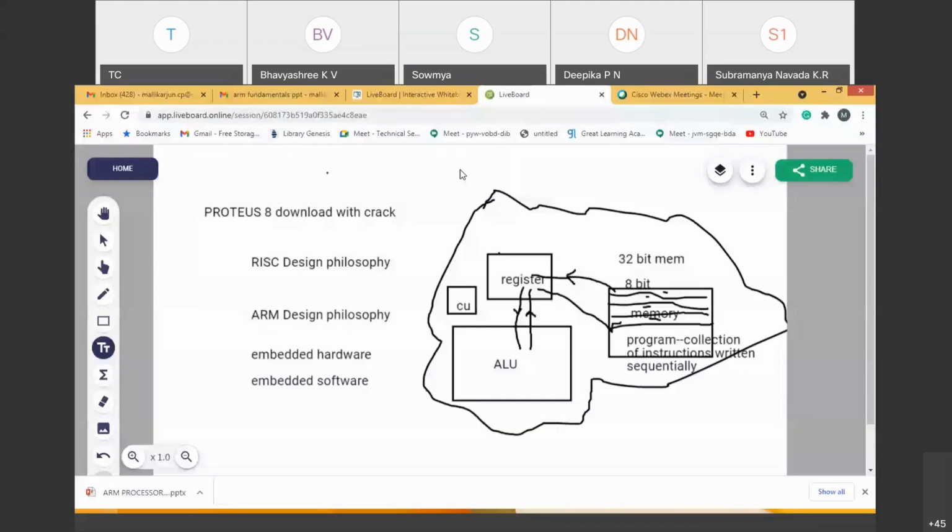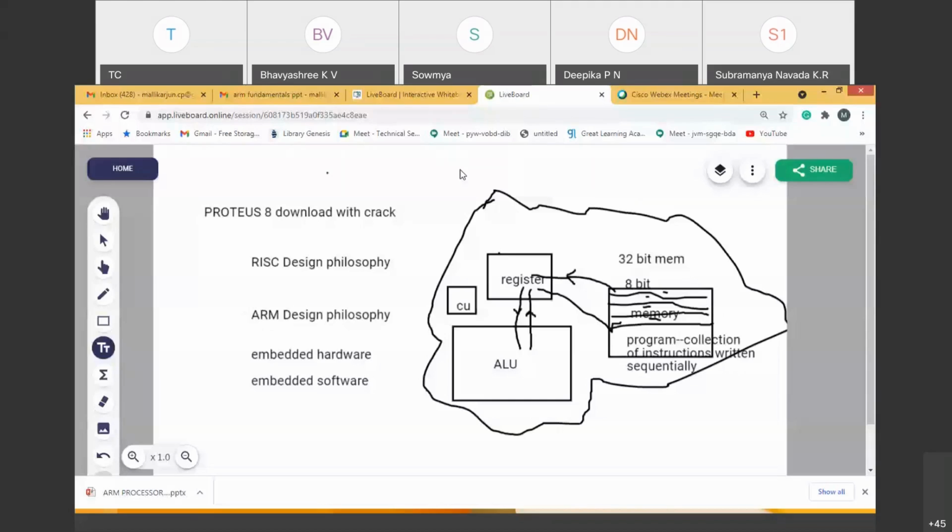Now the instruction is fetched one by one, given to the registers which are there in the processor. Let's assume from the register it may go to different blocks. Let's say one block is the ALU. It goes to the ALU, the ALU does a certain operation, and the result is passed back to the register or directly to the memory. So all these things happen in the processor with the help of instructions only. It means that the processor executes the instruction. What is an instruction? An instruction is a command given to the processor. That's it. So a selection of instructions will achieve a particular task.